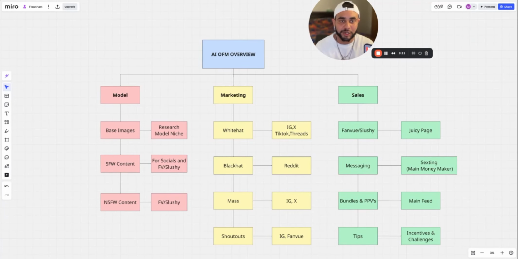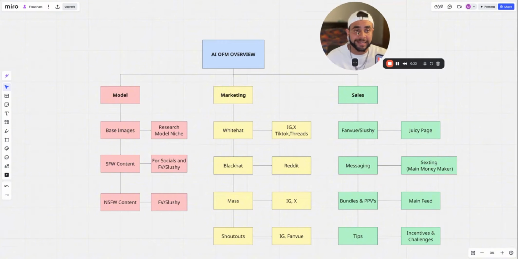And today we're going to be talking about my complete workflow, a very basic one for AI OFM. So if you're completely new to this, I'm going to be basically breaking down a sample workflow, exactly how it would look if you were looking to get into this industry and start your own AI OFM agency.